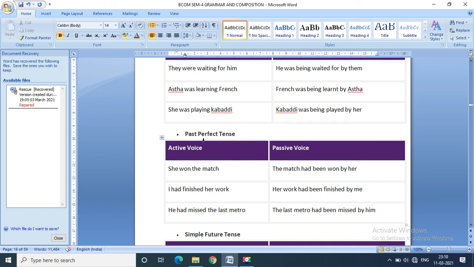Let us see the past perfect tense. In case of active voice, she won the match. The match had been won by her. Past perfect: had plus been plus past participle.